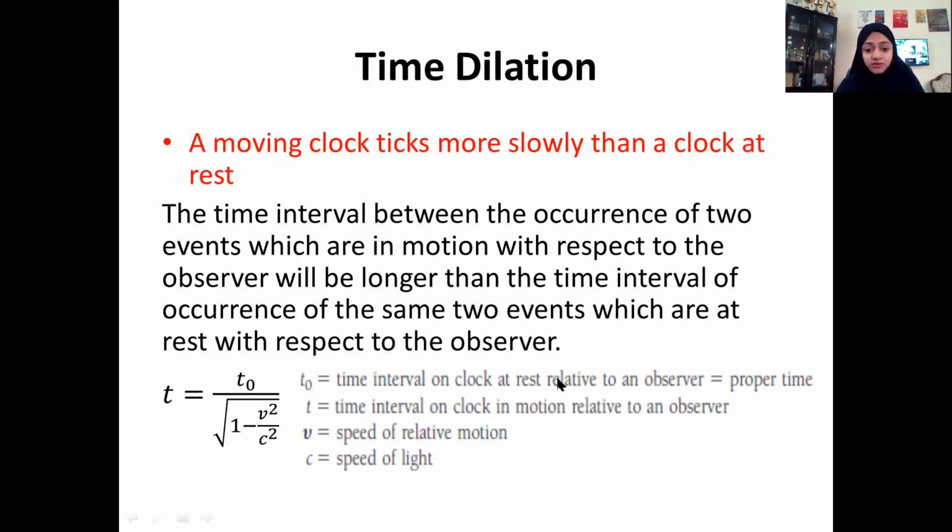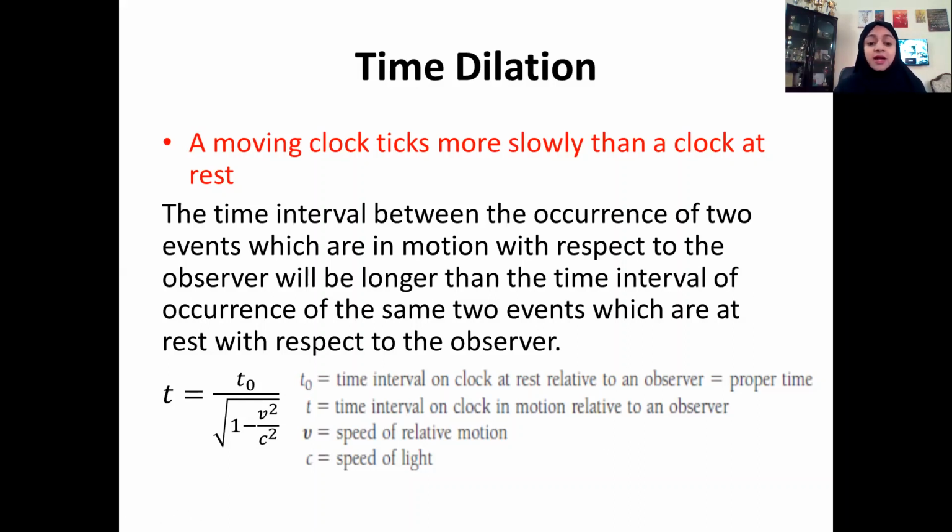Now, if the same events are occurring in a spaceship which is traveling at a speed comparable to that of light, let us say the time interval between the events taking place inside the spaceship is T. That is the time interval on a clock in motion relative to an observer.